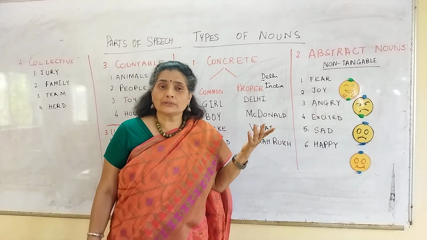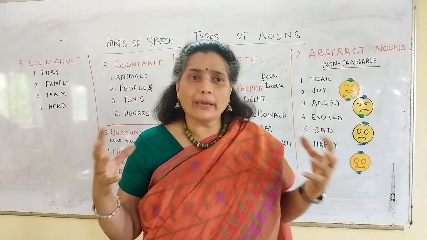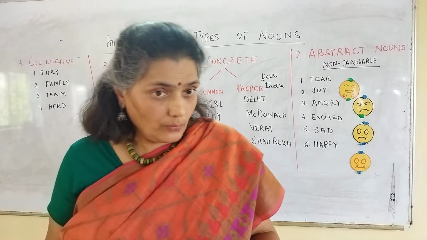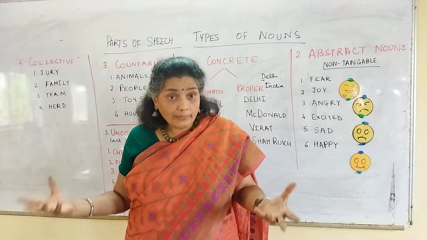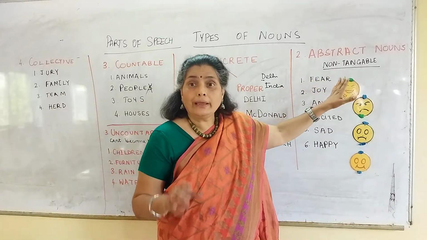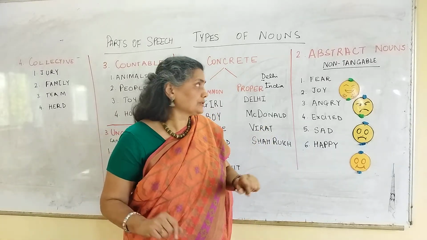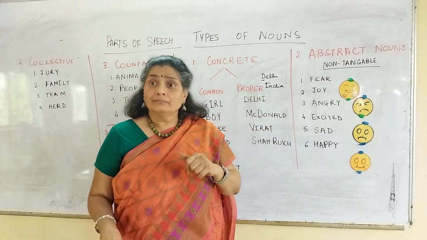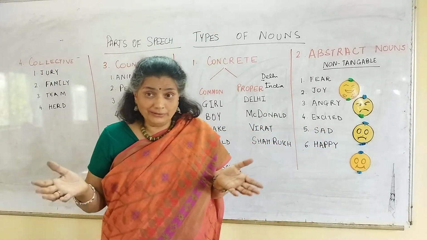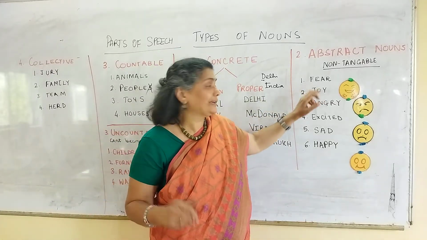What are abstract nouns? Abstract nouns are nouns which you cannot measure. For example, you can measure 1 liter of water, you can measure 1 liter of milk, but these nouns are non-tangible, therefore they are called abstract, something that you cannot measure. Let's take a look at one or two of these nouns. Fear. Before exams, we all have fear. Before coming to office, we all have fear. Will I reach on time, etc. So fear is an abstract noun.